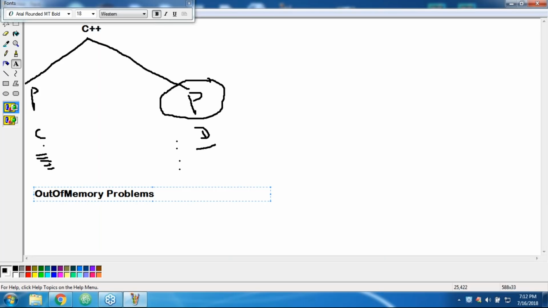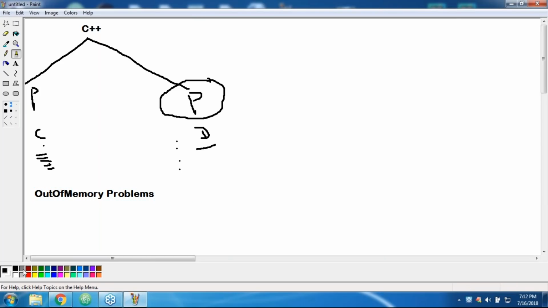Who is responsible to create objects? Can you please tell? The programmer is responsible. Who is responsible to destroy objects? The programmer is responsible. While creating objects, because he requires them, he takes very much care. While releasing objects, he is not taking that much care because of his negligence. At a certain point, sufficient memory may not be available for creation of new objects. Then automatically the total application is going to fail with out of memory problems. Are you able to understand, right?